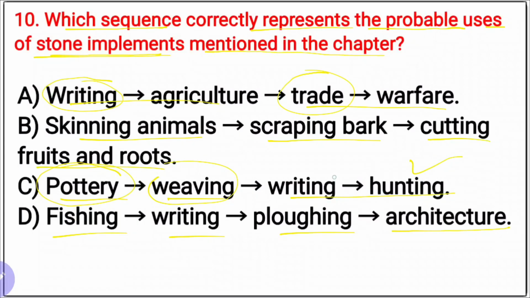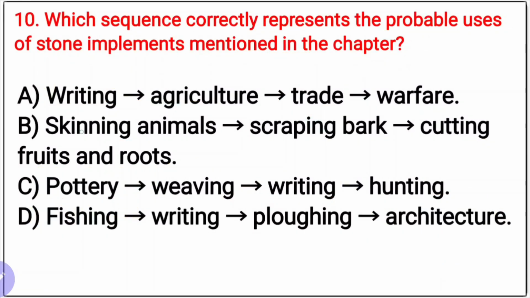Writing, fishing, yes, it can be possible, fishing. Architecture? Yes, possible. Our right option is B here: skinning animals, scraping the tree bark and cutting fruits and roots are uses of stones.